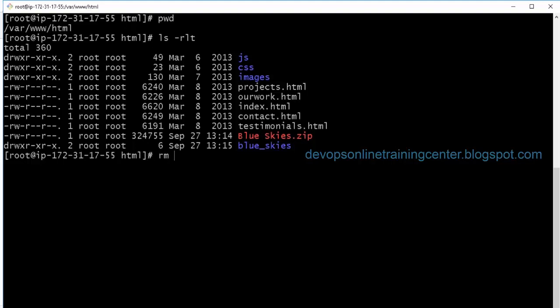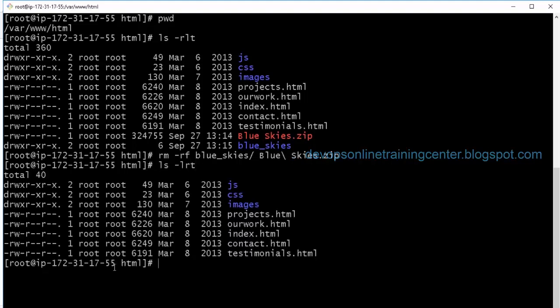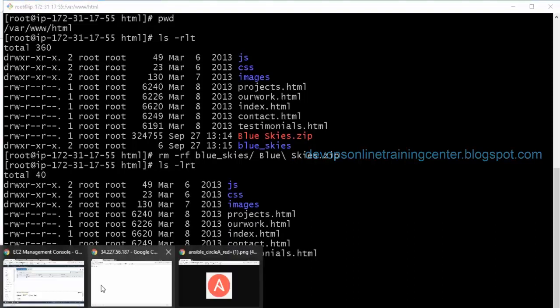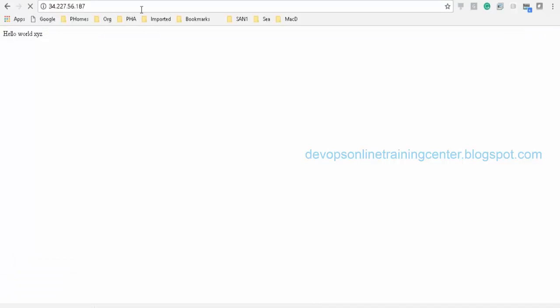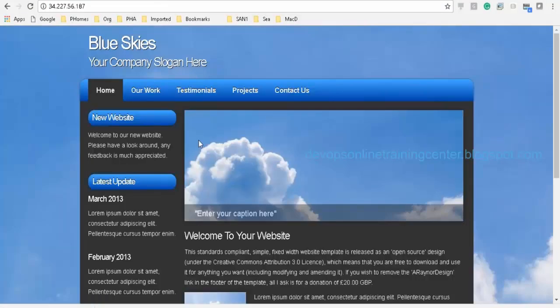I can remove these two things. Not required, not required. Okay, so now I have this. So let us see if I refresh this website, what happens. Okay, so I have my website set up on my EC2 instance, right?